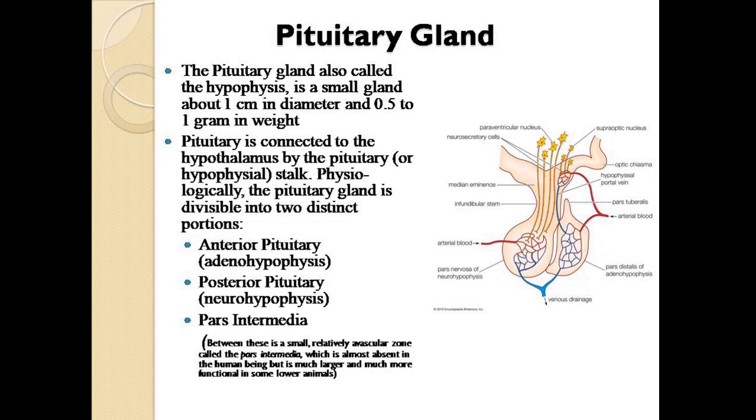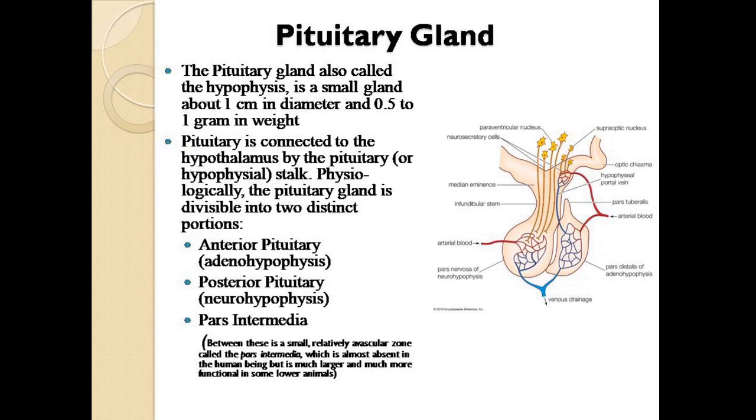Pituitary gland. The pituitary gland is also known as hypophysis, that is a small gland about 1 centimeter in diameter and approximately 0.5 to 1 gram in weight. Pituitary is connected to the hypothalamus by the pituitary stalk.